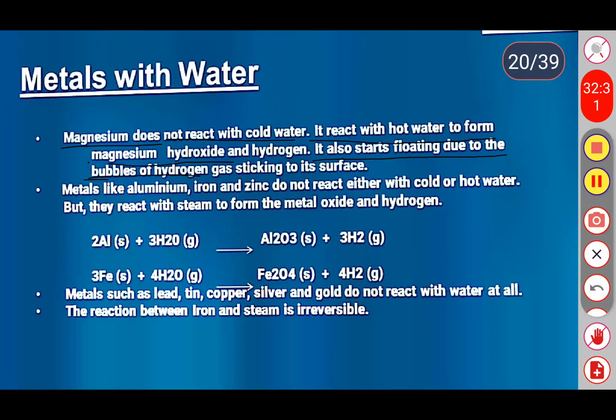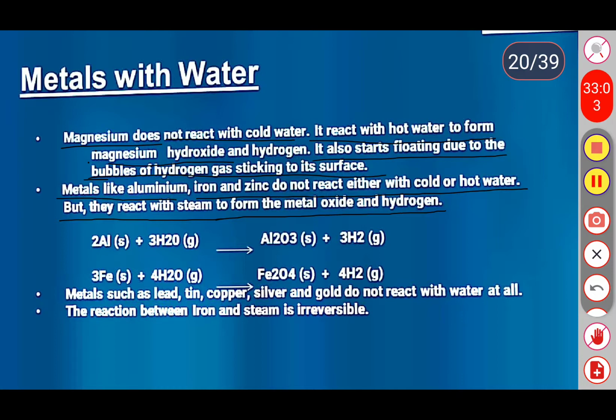And some more metals like aluminum, iron, and zinc do not react with either cold water or hot water, but they react with steam to form metal oxides along with hydrogen gas. They react only in the presence of steam.